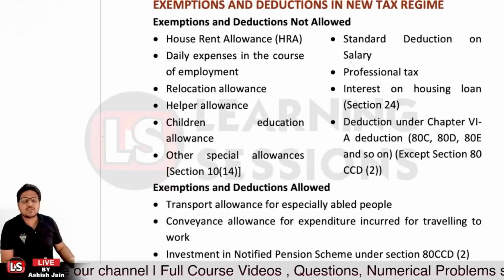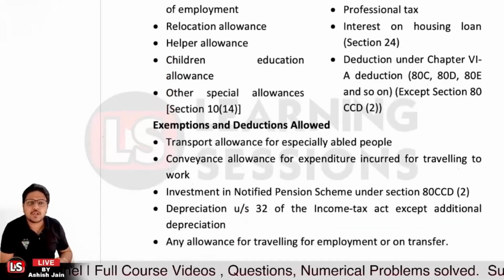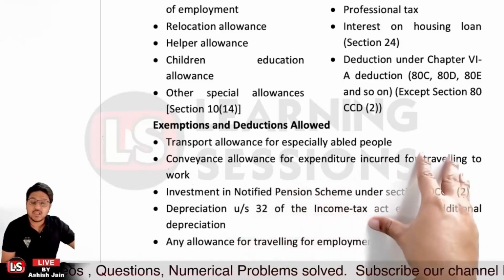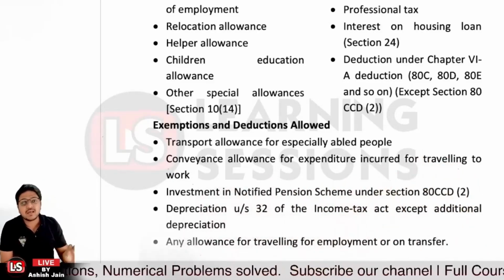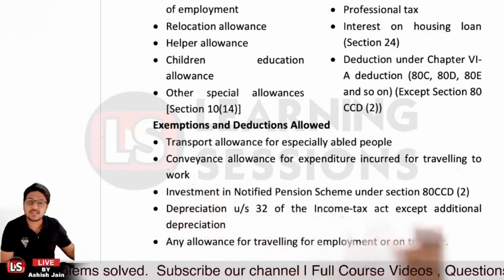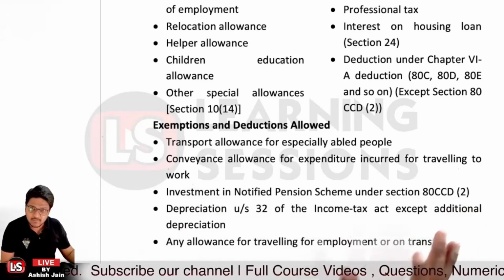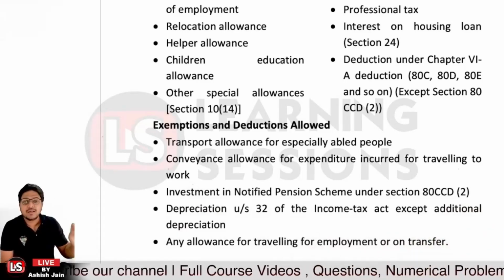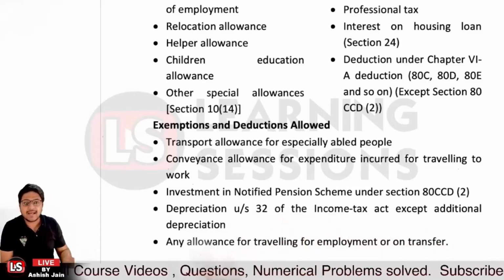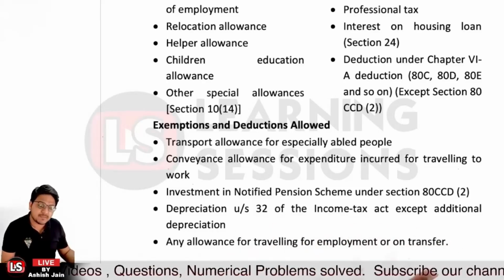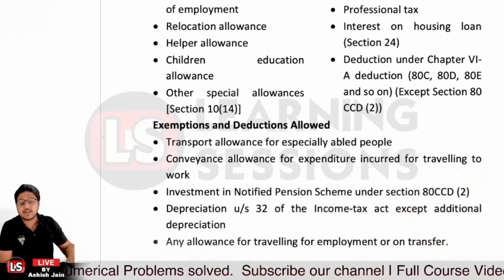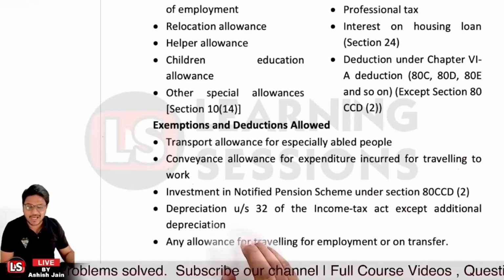Let's have a look at what exemptions or deductions are allowed. Transport allowance for especially abled persons: if you're spending on that, deduction will be allowed. Conveyance allowance for expenditure incurred for traveling to work, deduction is allowed. Investment in notified pension scheme under 80CCD will be allowed. Depreciation under section 32 of the Income Tax Act, except additional depreciation, will be allowed. Any allowance for traveling for employment or for transfer purposes is deductible under the new tax regime. But other than that, no benefits related to deductions are allowed.